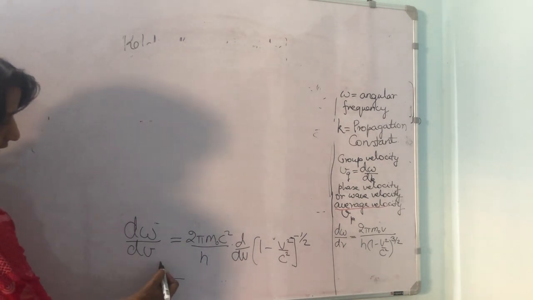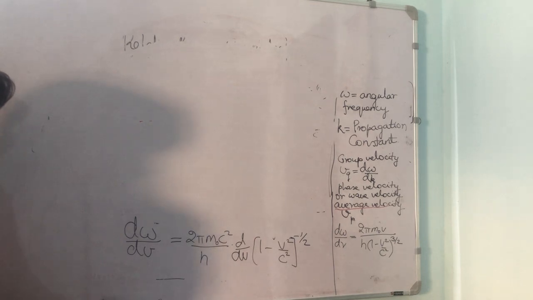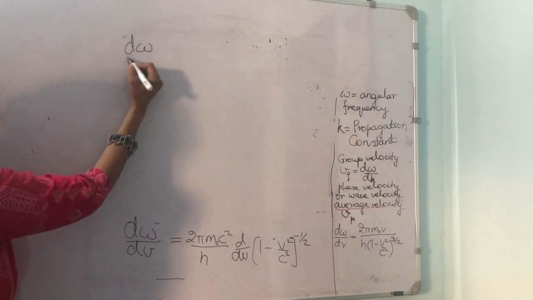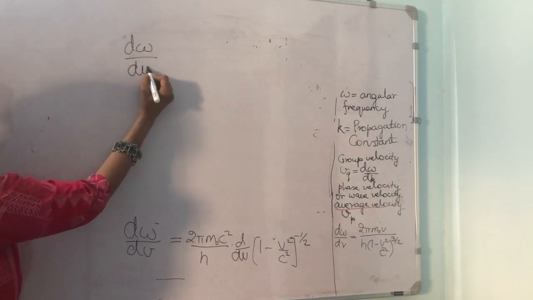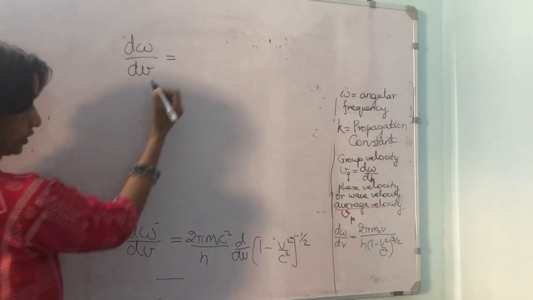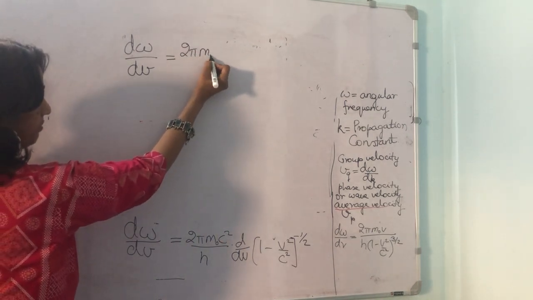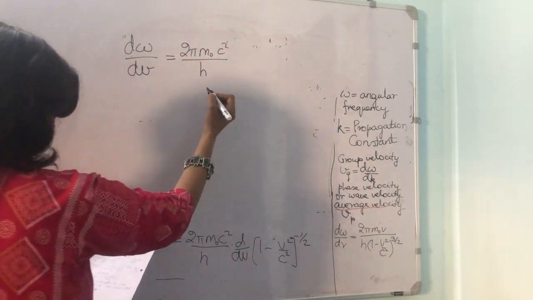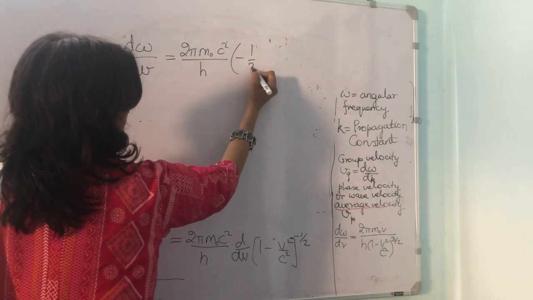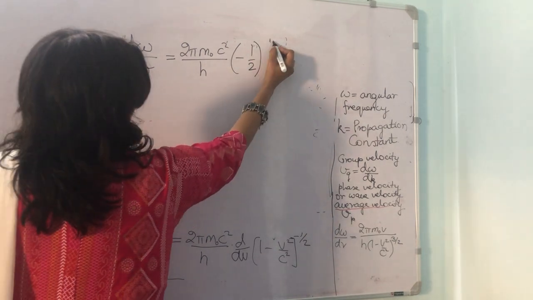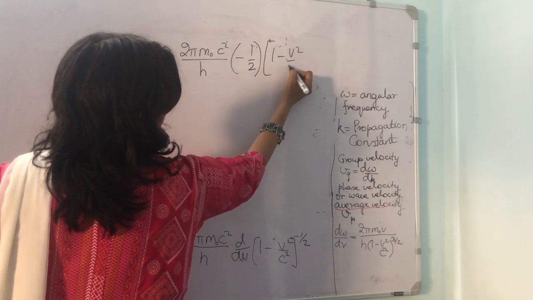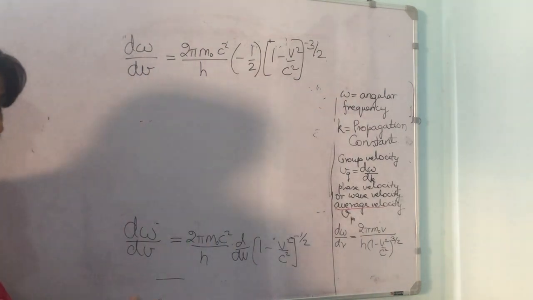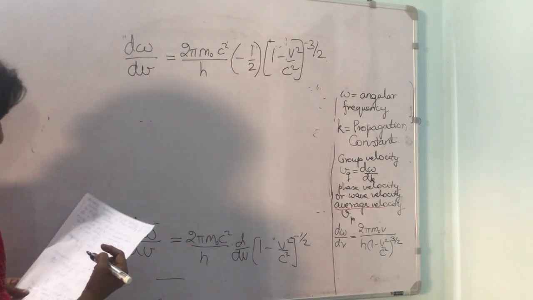When we do it as d by dx of x to the power of n minus 1, we get this expression: d omega upon dv is equal to 2 pi m naught c square upon h into minus half into 1 minus v square by c square to the power of minus 3 by 2. Minus half minus 1 gives us minus 3 by 2.